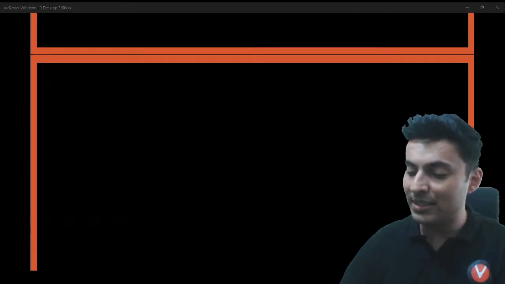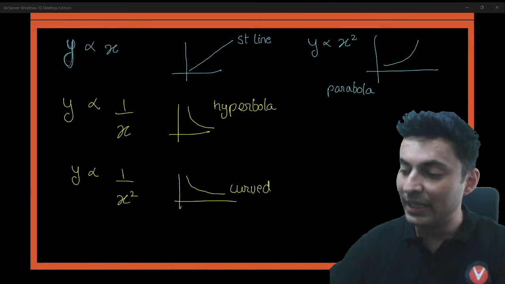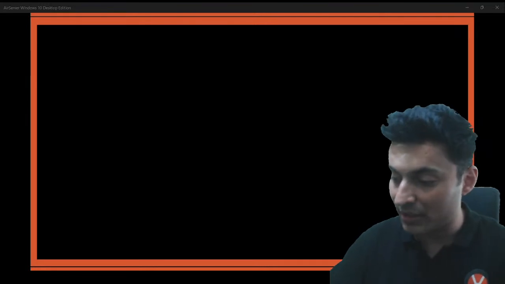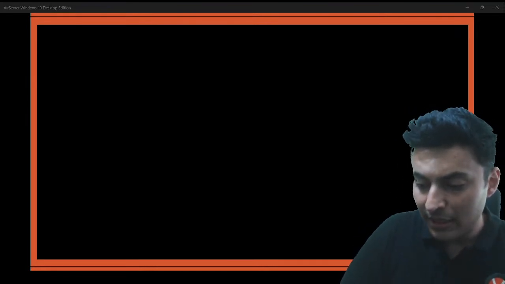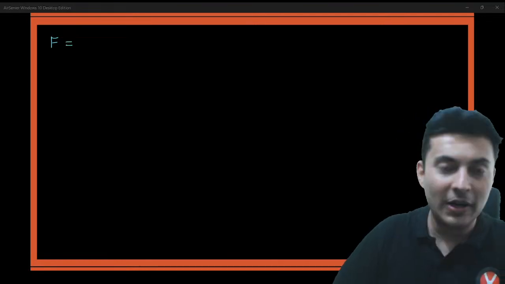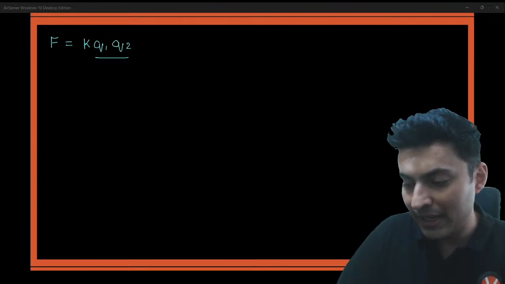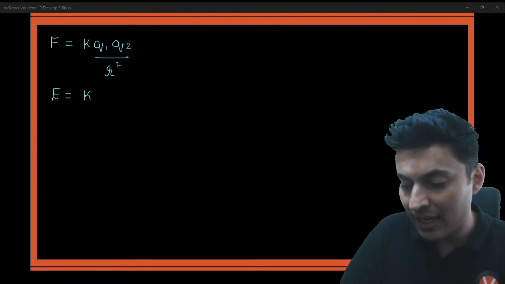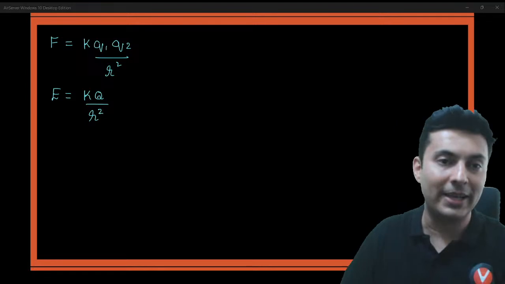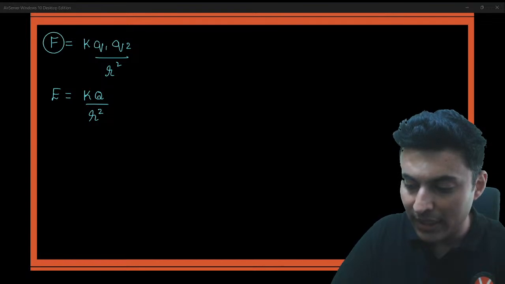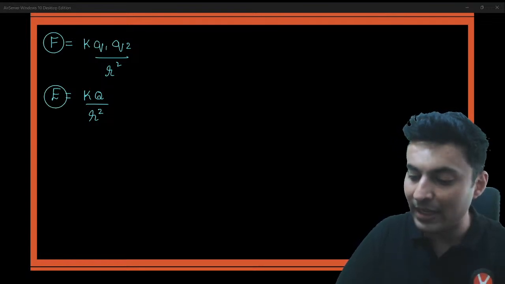Now you will understand why we did this, because you will see so many graphs associated with this particular concept. Starting off with Coulomb's force, which is nothing but K Q1 Q2 divided by R square, or the electric field as KQ divided by R square. If you notice over here, this quantity of force or electric field is inversely proportional to R square.